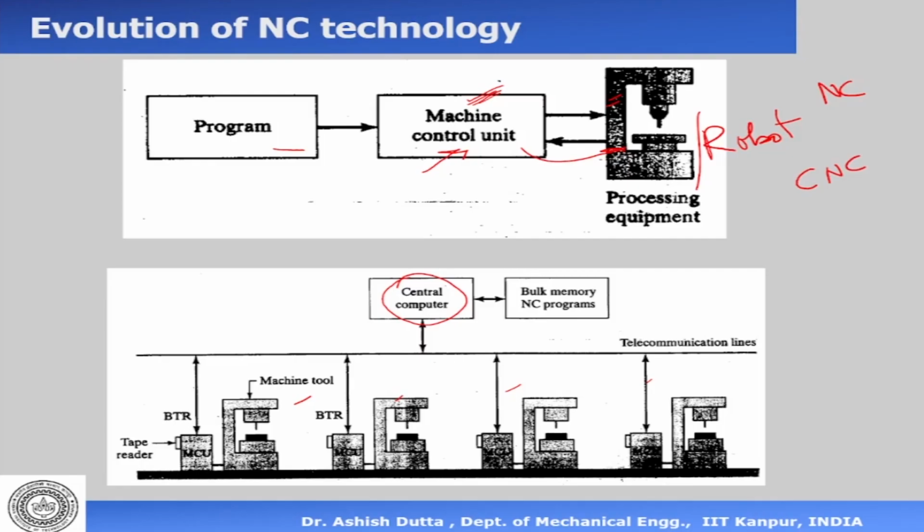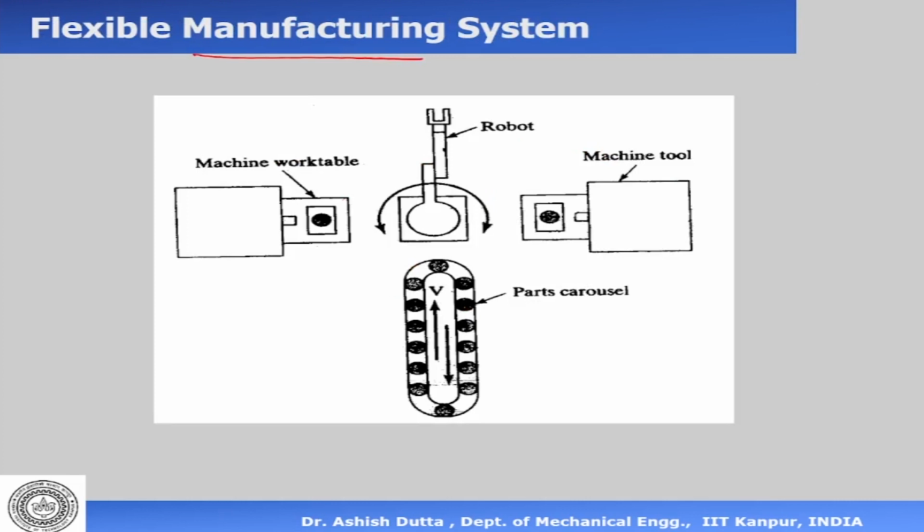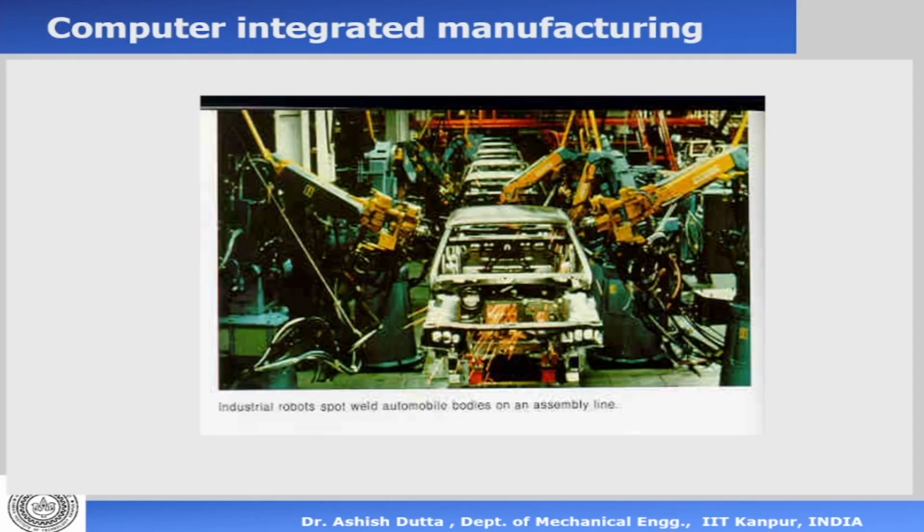Historically, this happened because the machine became smaller and faster. Then we have NC, CNC, DNC, FMS, flexible manufacturing systems, where a PC or a computer could control many different kinds of machines together. For example, a parts carousel, machine tool, machine work table, a robot, an ASRS. So the computer is becoming more and more powerful, and it is able to control many more machines at the same time.